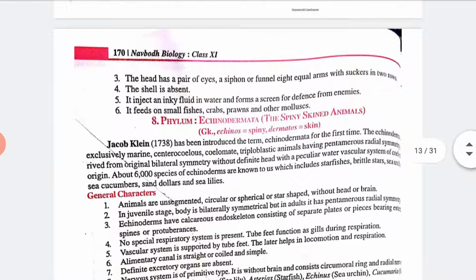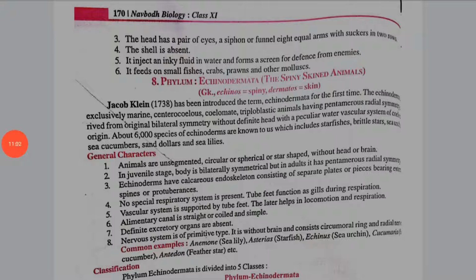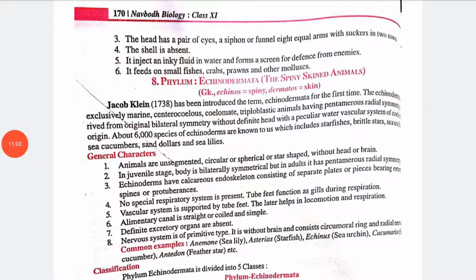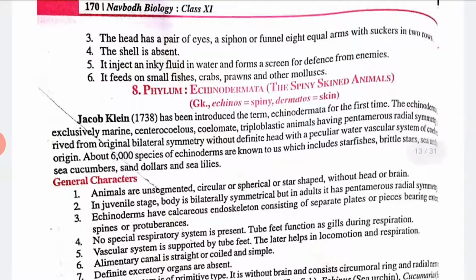Now next we have phylum Echinodermata. See, echinos means spiny and derma means skin, meaning spiny skin. Jacob Klein in the year 1738 introduced the term Echinodermata for the first time.